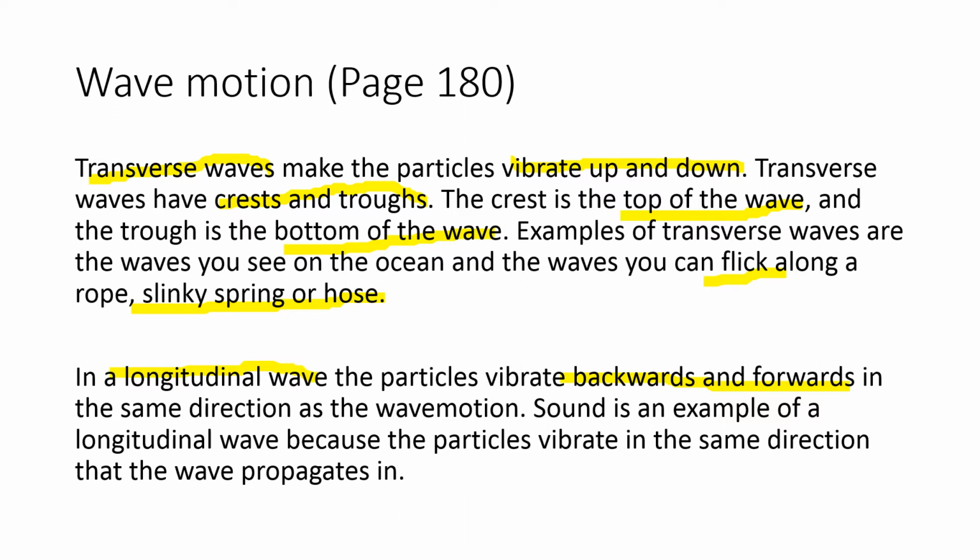But if the particles are moving front and back, that is an example of a longitudinal wave. In longitudinal waves, particles vibrate backward and forward in the same direction as the wave motion, because the particles vibrate in the same direction that the wave propagates in.